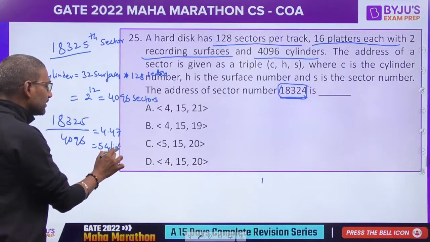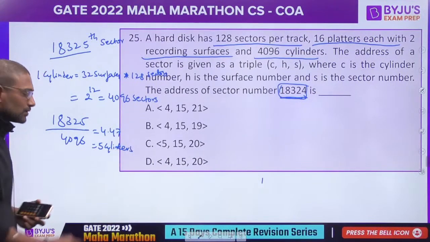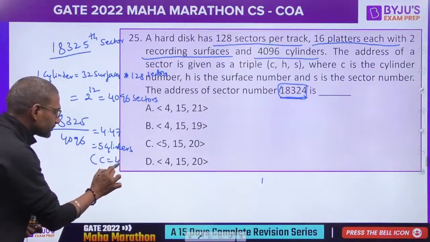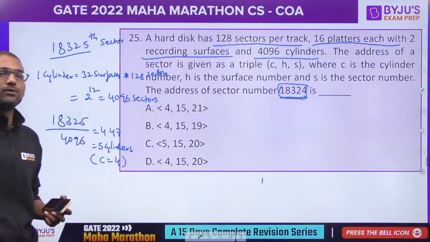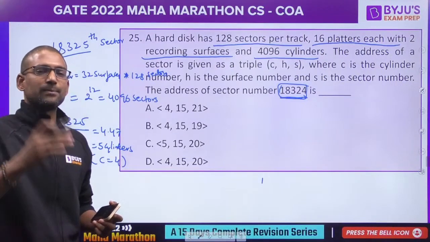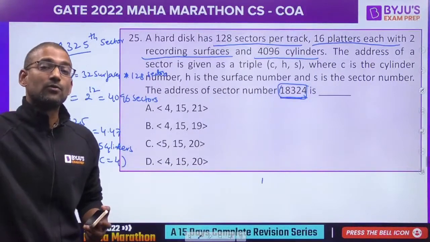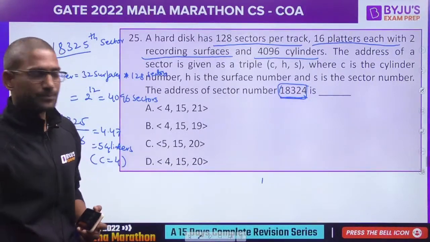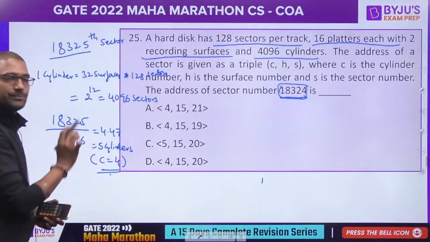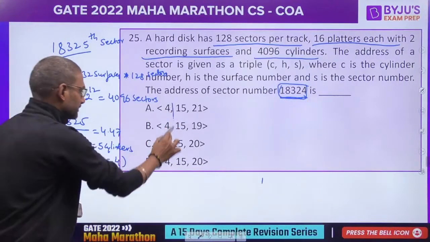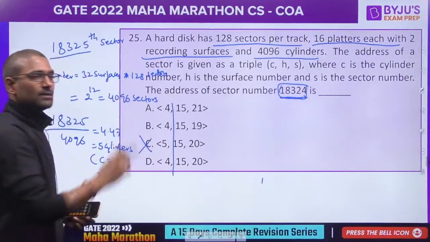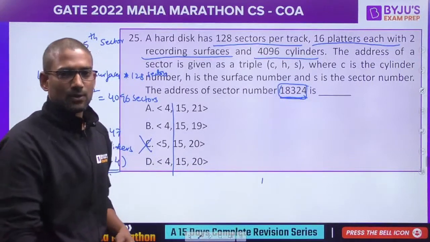But we know numbering will always start with 0. So what would be C value? As you start with 0, for 5 cylinders, if you give numbering 0, 1, 2, 3, where it ends? At 4. So C value is 4. Okay. So you can just take option C out.